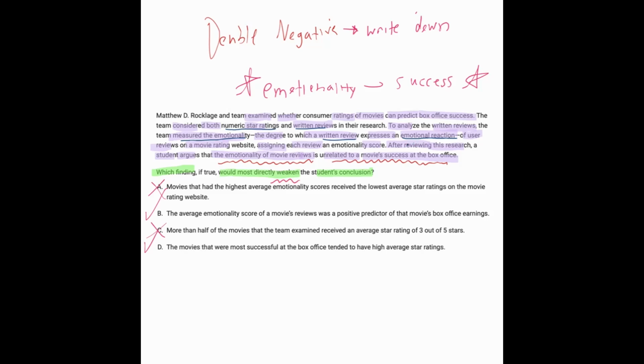The claim that we're looking for was that the emotionality ended up causing success of the movie at the box office. So what I'm saying here is that the average star rating doesn't really apply because that wasn't where they were gathering the emotionality from. There was the numeric star rating and the written review that both had different things. We were looking for the written review that had the emotionality, and that's what B says: the average emotionality score of a movie's reviews was a positive predictor of that movie's box office earnings. So the answer here is B.